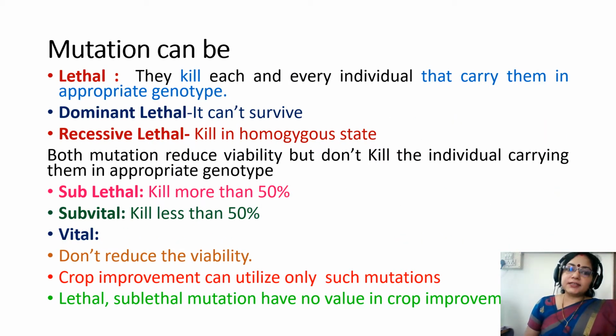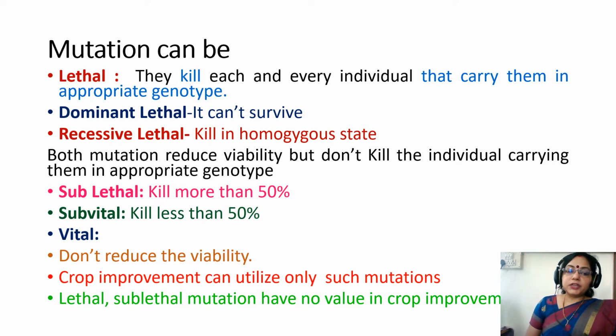That means it kills the individual which carries them. Lethal can also be sublethal or subvital. Sublethal means it kills more than 50%. Subvital means it kills less than 50%, that is, more than 50% survive. So lethal mutation can be dominant, where the dominant mutation cannot survive, and it can be recessive, that is, it kills when it is in homozygous state.